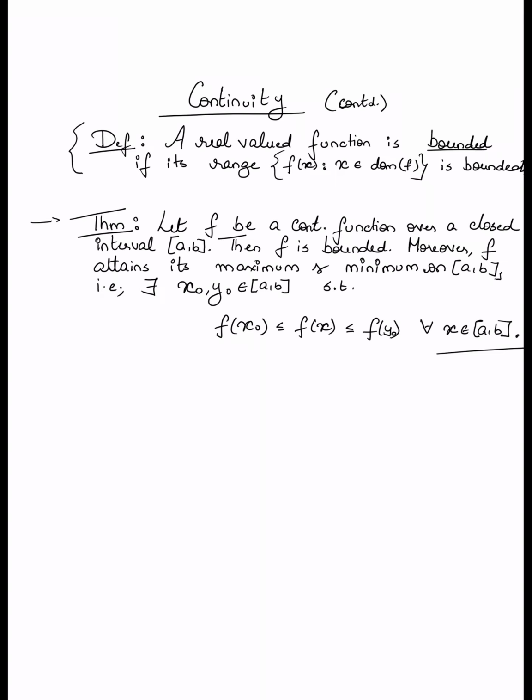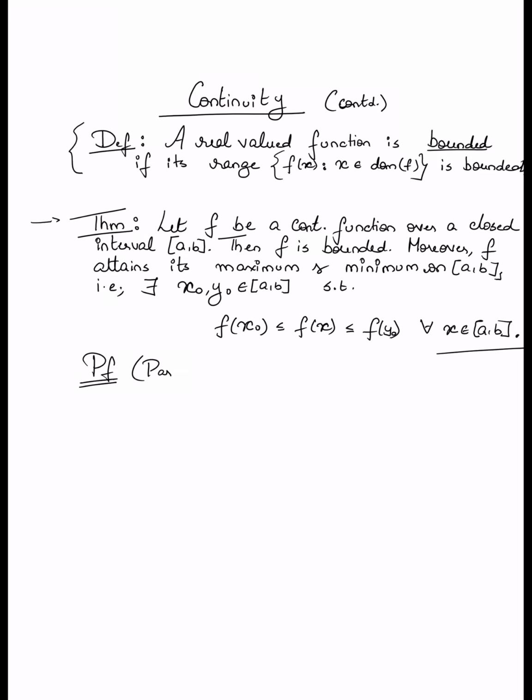What the second part of the theorem is asserting is that these maximizers or minimizers are guaranteed to exist in the interval a comma b. That's what we mean by saying that f attains its maximum and minimum on the interval. This is something that we will prove using basically all the ideas that we have built so far.